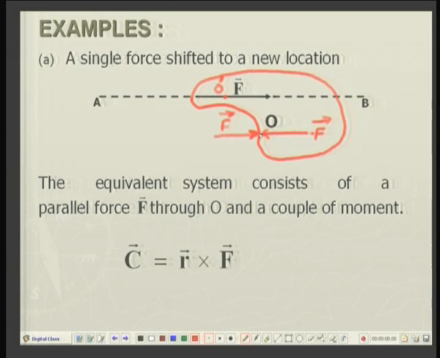Suppose I take this as vector R. So, the equivalent force system is a force F and a couple of moment C given by R cross F, where R is an arbitrary vector starting from O to a point on the line of action of the force F as given.